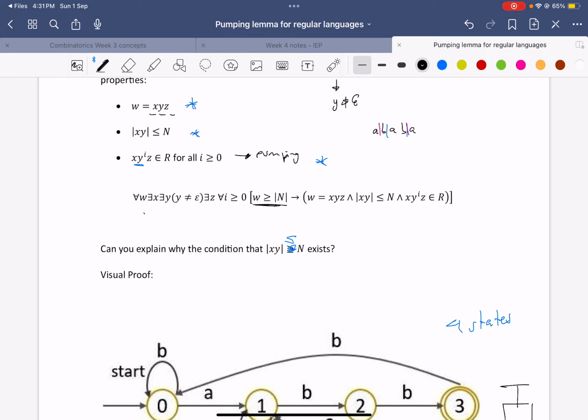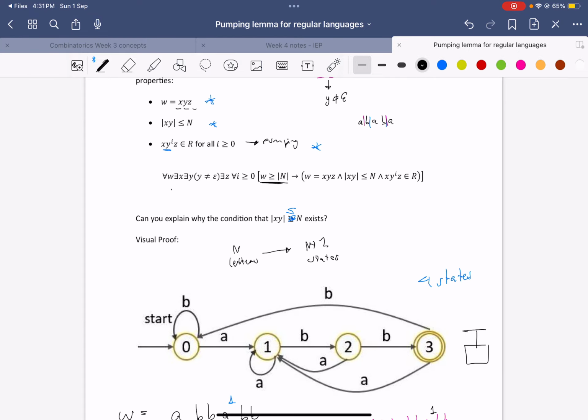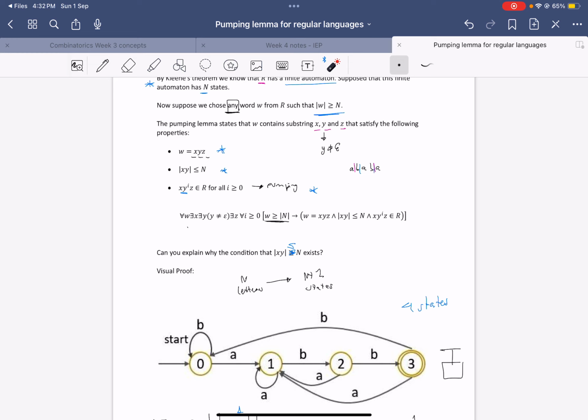Because remember, if there's n letters, that means you visited n plus 1 states. Right? n letters implies n plus 1 states. This is one of the arguments we made in the proof for the directed circuits theorem. And if we're at n plus 1 states visited, that means we must have visited a state we've been to before, because we know there's only n states in total. And as soon as we visited that n plus 1 state, we are guaranteed to have had a directed circuit. So that's why this extra condition exists.